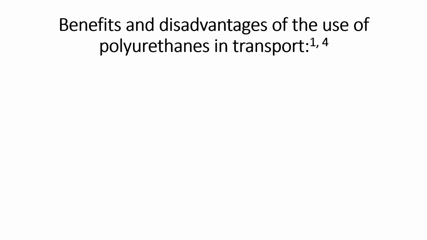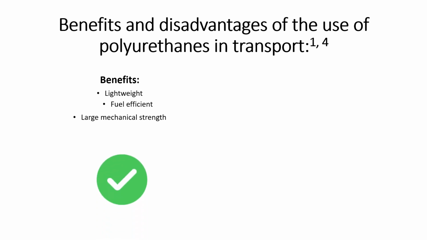The benefits of using polyurethanes in transport include how it is a lightweight polymer with a large mechanical strength, meaning that it's fuel efficient as there will be a high strength to weight ratio, resulting in less consumption of fuel than if a heavier polymer was used.